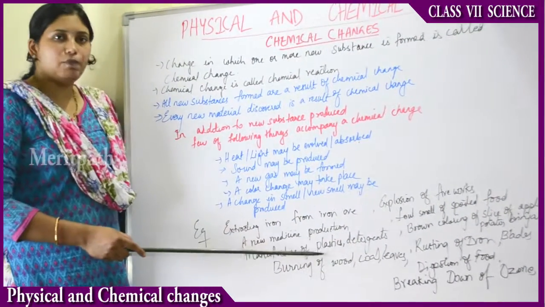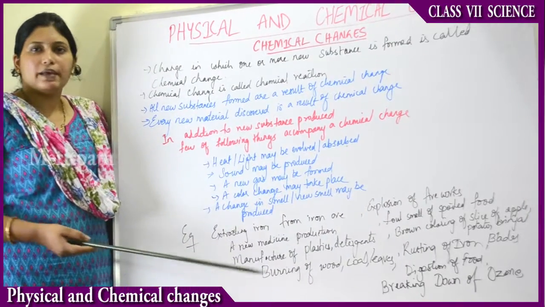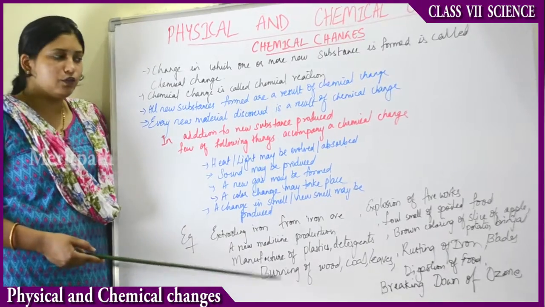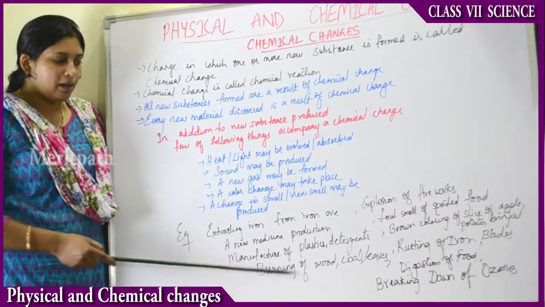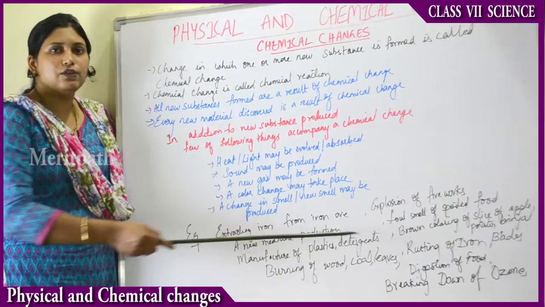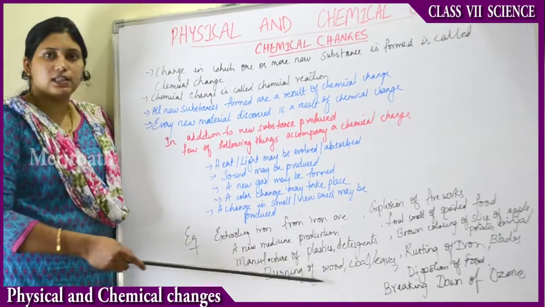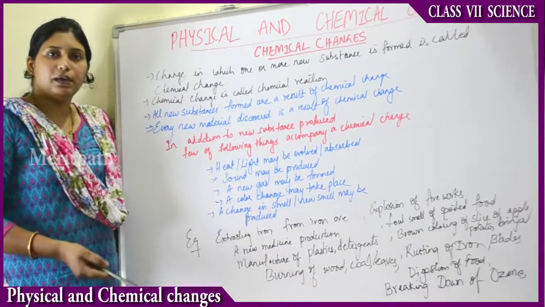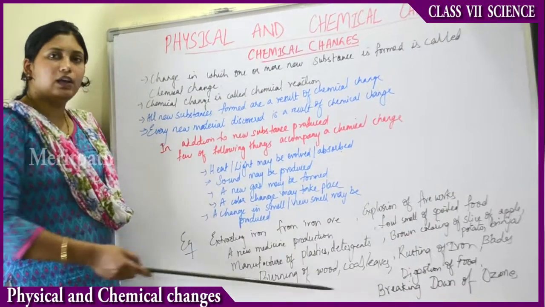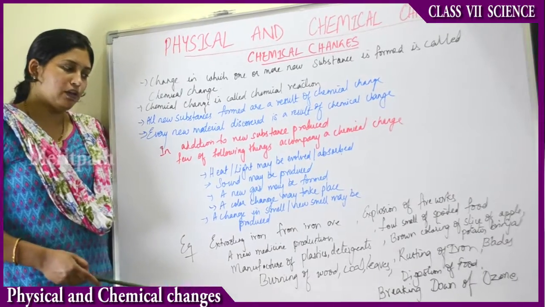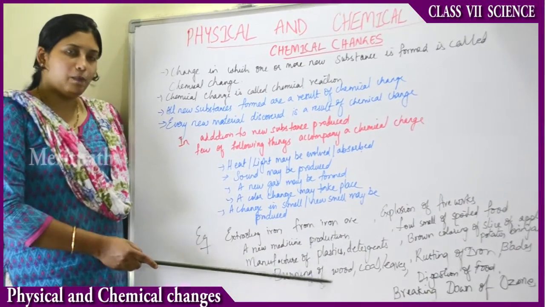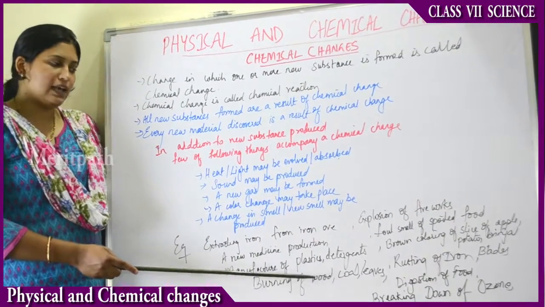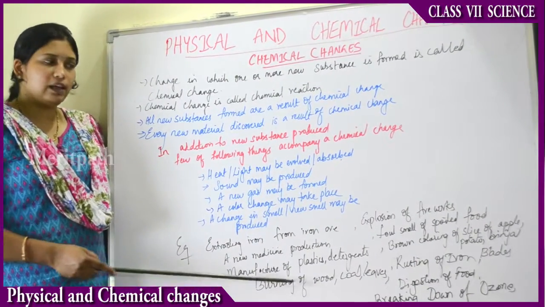Then manufacturing of plastics and detergents. The plastics, the detergents, the shampoos we use daily in our life, all these are a result of chemical changes only. Then burning of wood, coal and leaves, all these are chemical changes. When we burn wood, it gives rise to coal or ashes. When we burn coal, it becomes powder, ash. When we burn leaves, it also turns into blackish powder. Then what happens? There will be a change, a new type of smell and a new type of color we will see after burning these, and gas will be evolved. So all these are chemical changes.